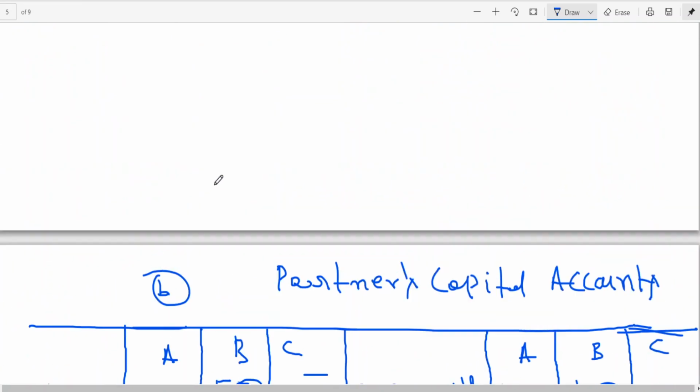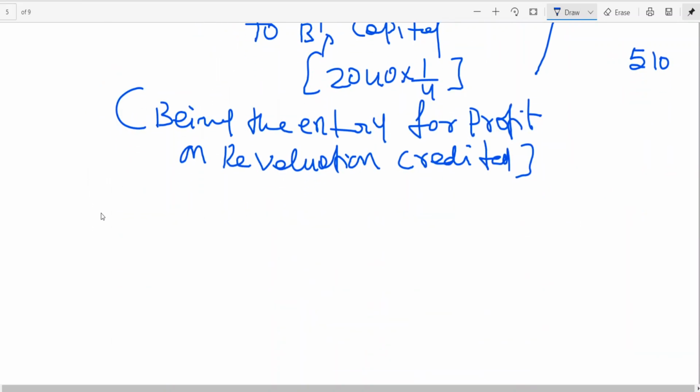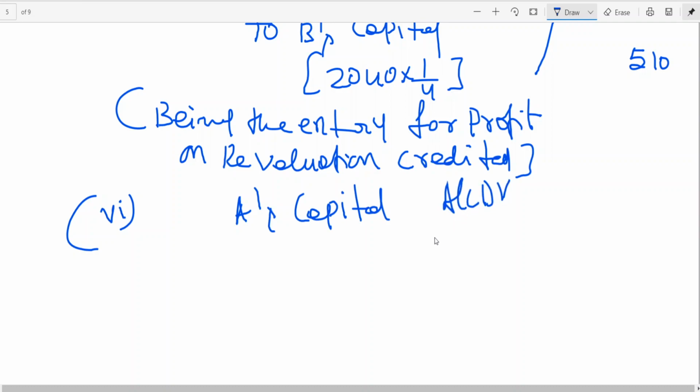I think you can write the entry in the space that was provided. Last entry, sixth entry. Partners' capital accounts debit. How much total are you paying? 9,040, no? So A's capital account 9,030, and to B's capital you are paying 10 rupees.